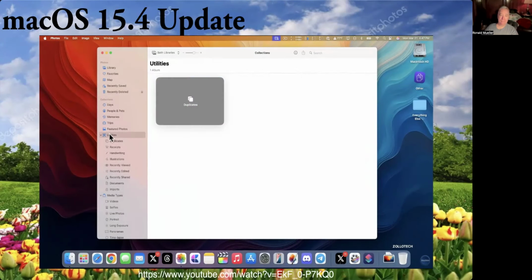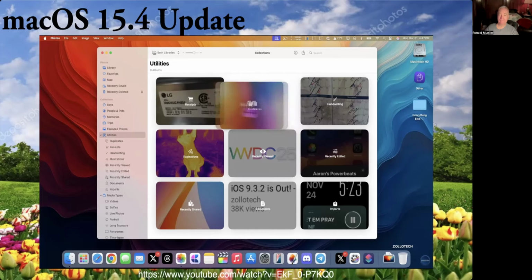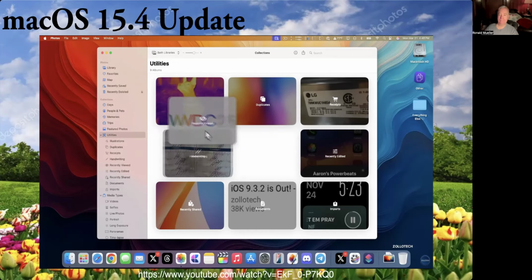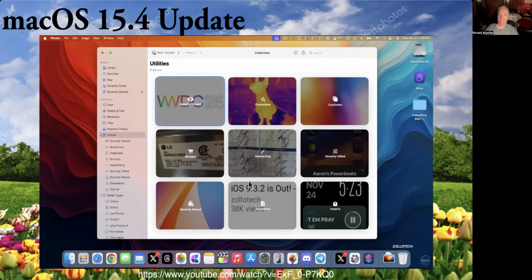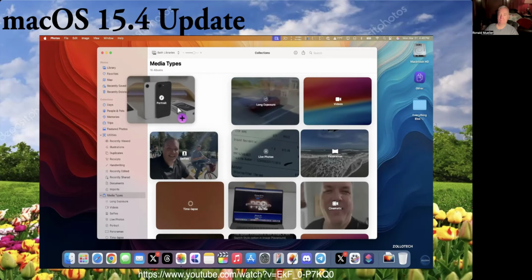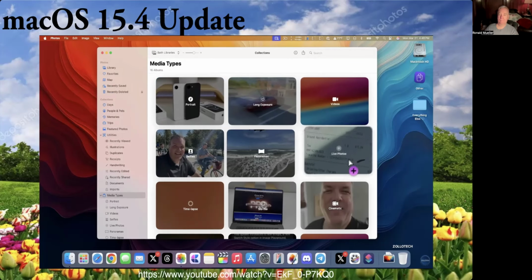We go down to Utilities, we can now click and drag and rearrange this. So if maybe we want illustrations in the upper left or maybe recently viewed in the upper left, you can move it around wherever you'd like. The same is true with media types. For long exposure, I could put that here, put portrait in the upper left. Maybe I want live photos over here. You can move these all around now.